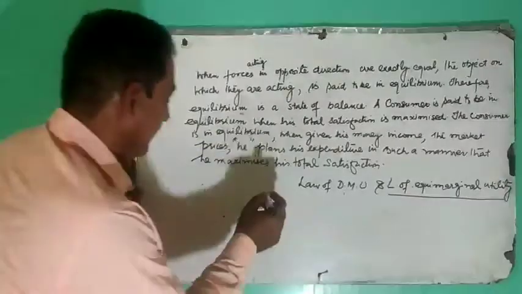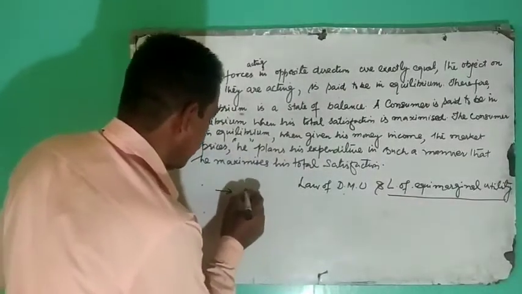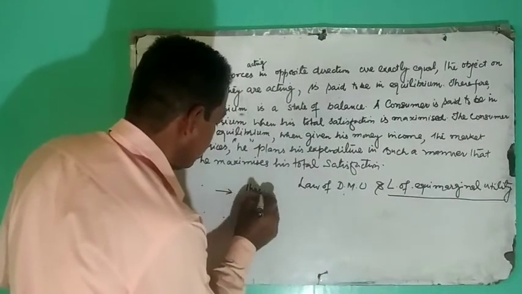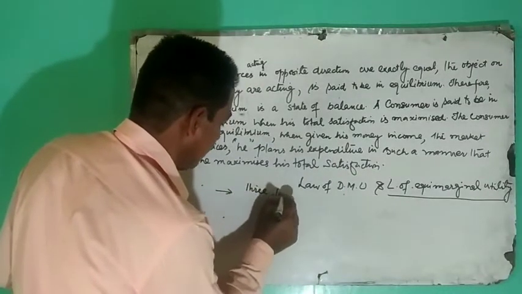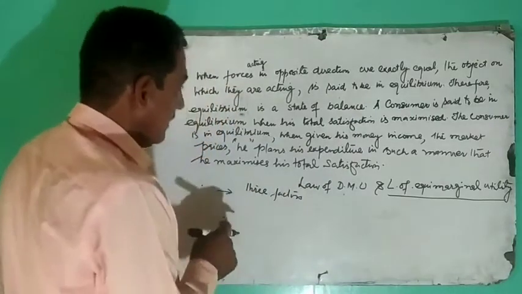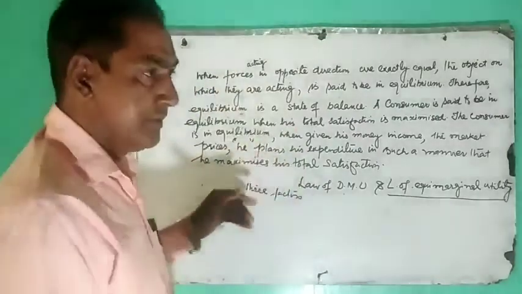Suppose further there are three factors on which this equilibrium of the consumer depends.